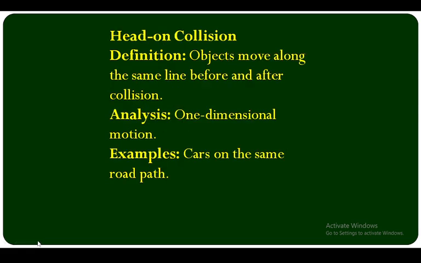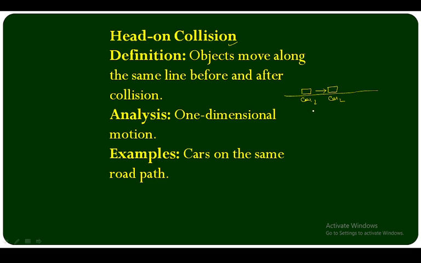Now there are two types of collision we will discuss: head-on collision and oblique collision. Head-on collision, what is that? Objects move along the same line before and after collision, that is head-on collision. Suppose there are two cars. One car is here, car 1, another car is here, car 2, and they are colliding with each other.